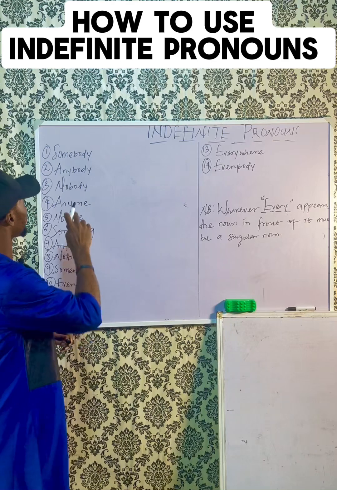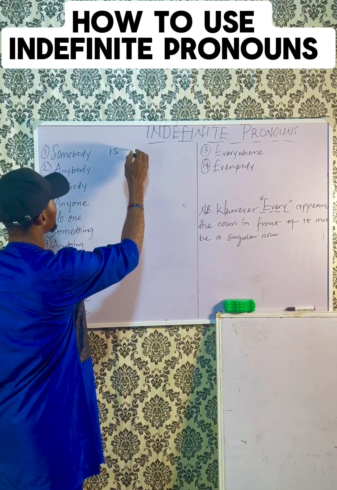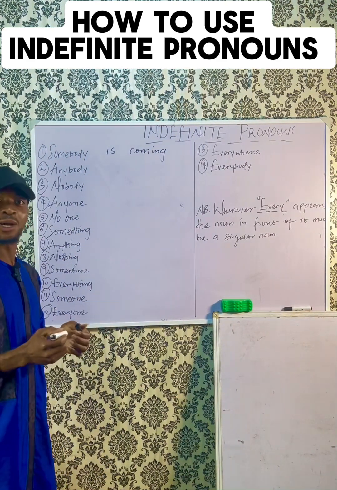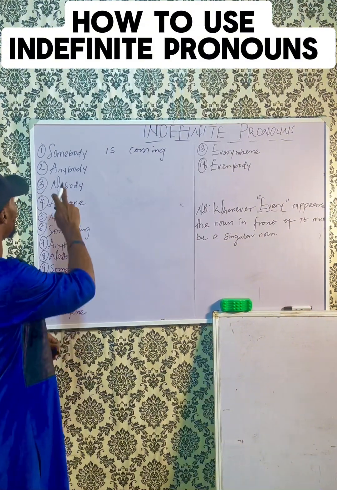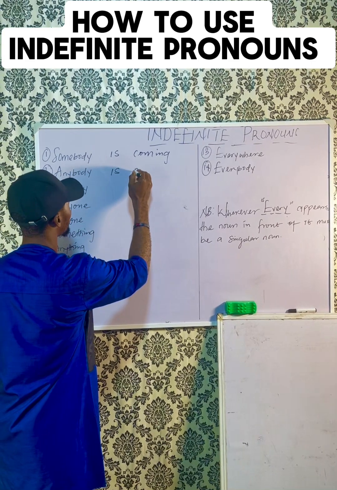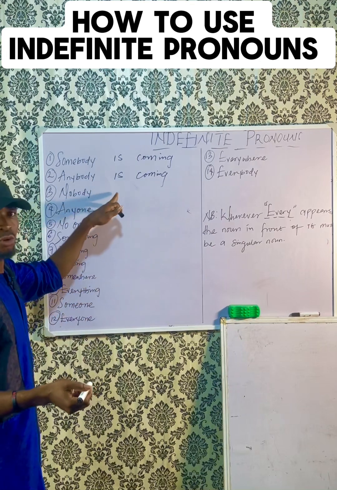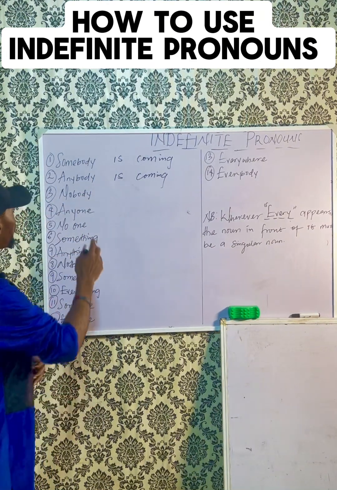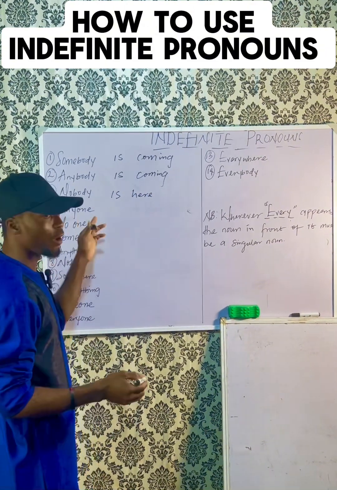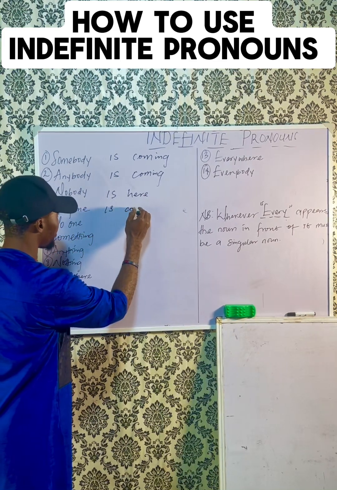Somebody. If you want to make a sentence with somebody, you will say somebody is coming, not somebody are coming. Number 2, anybody is coming. For instance, you don't use are. So the same thing also applies to nobody. Nobody is here. For anyone is coming.